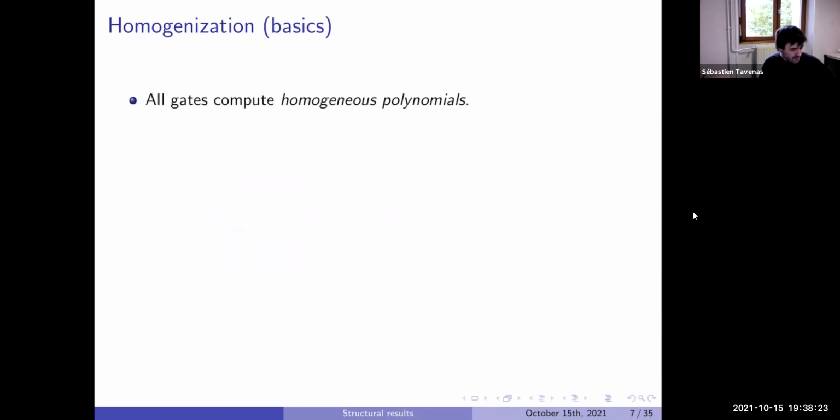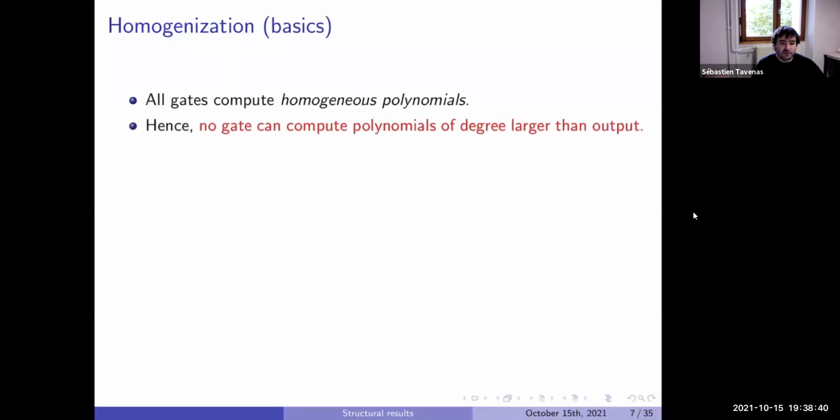So first, we'll talk about homogenization. We have a circuit which computes a polynomial. Let's say first our polynomial is homogeneous, and we want to compute it. I don't know if the circuit is homogeneous. We say the circuit is homogeneous when all intermediate gates are homogeneous.